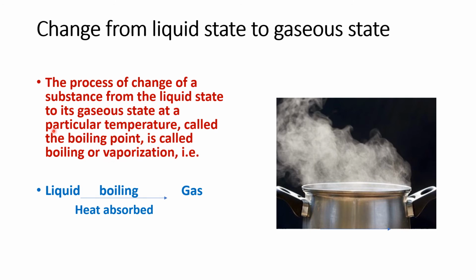Now this also takes place at a particular temperature only. Not at all temperatures, only one particular temperature. That temperature is called the boiling point. Do you know what is the boiling point of water? Boiling point of water is 100 degrees Celsius. Okay. So at 100 degrees only this water will start boiling off and form steam. Okay. So liquid changes to gas. This process is called boiling or vaporization. And for this also some heat is absorbed. Okay. So this process also needs heat.